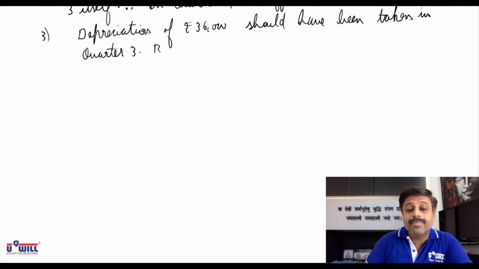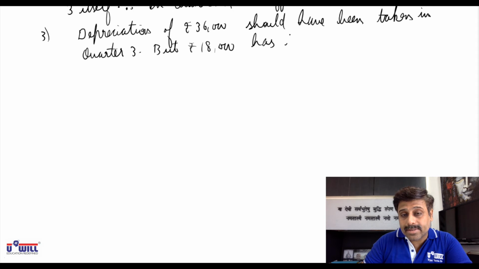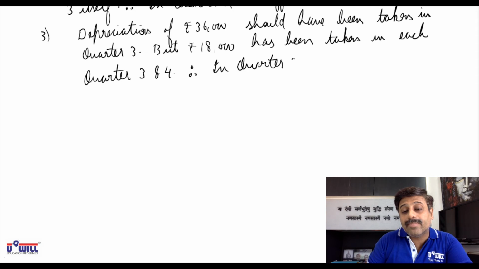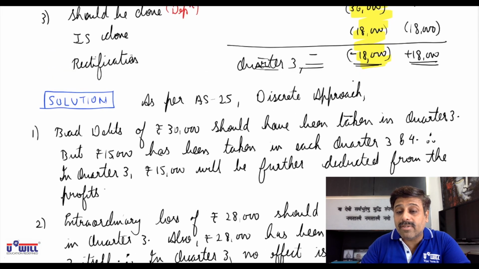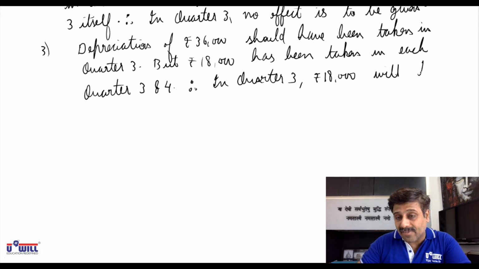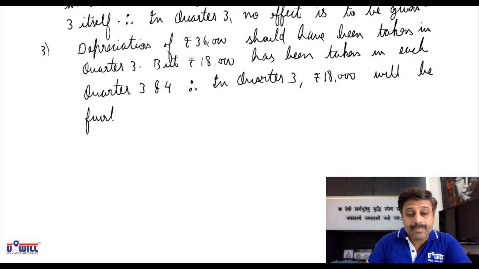But rupees 18,000 has been taken in each of quarter 3 and 4. Therefore, in quarter 3, what will we do? 18,000 we will further deduct. Therefore, in quarter 3, rupees 18,000 will be further deducted from profits.